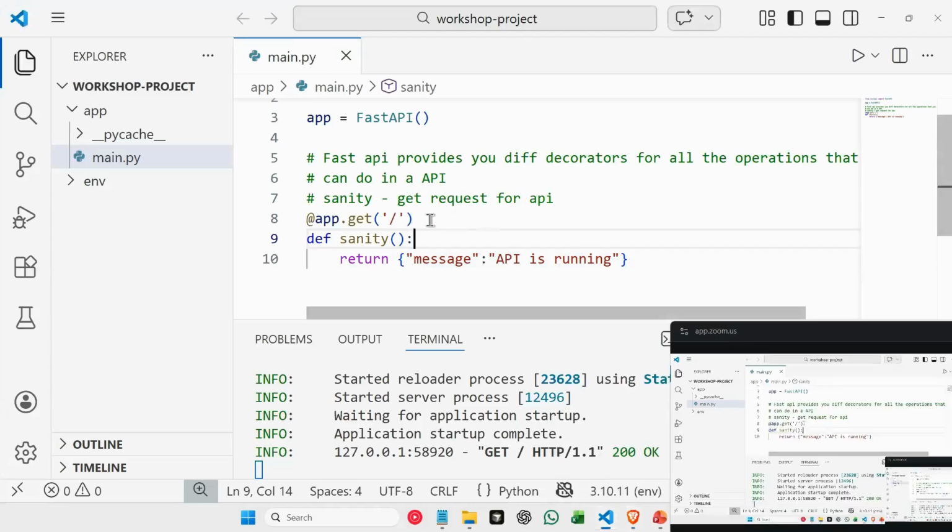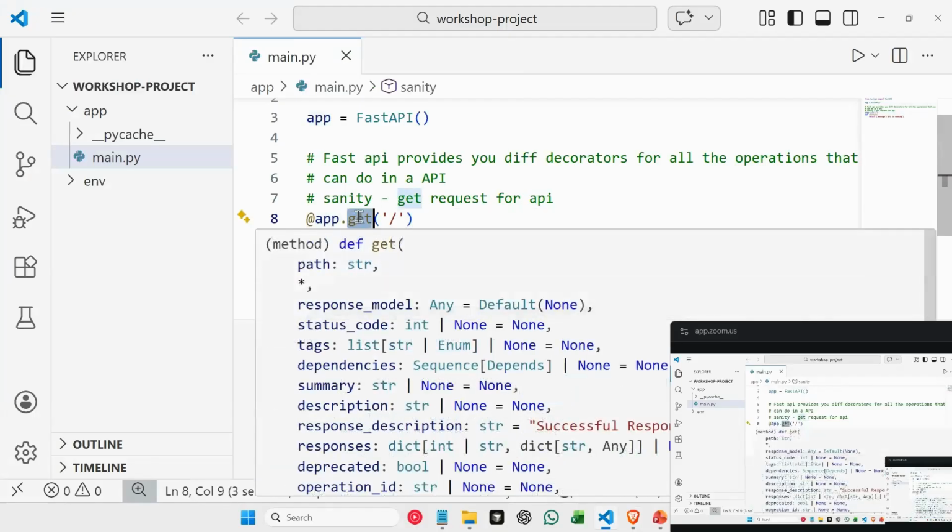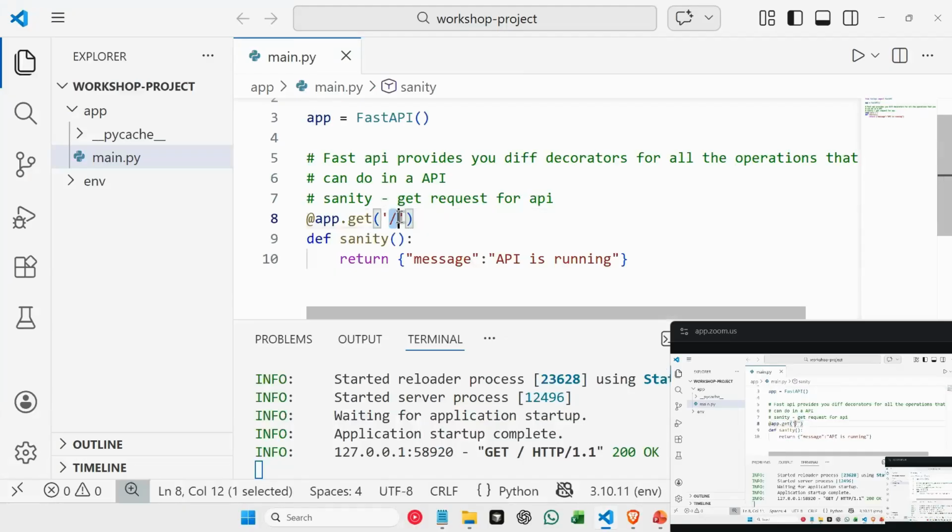All you have to do is get whatever method you are trying to use. If you are using get or post or whatever, create a decorator. You say app, which is our FastAPI application, dot get, which is our request method, and then we attach our path. And to this, now we are passing this function. This function runs whenever someone tries to access this path.